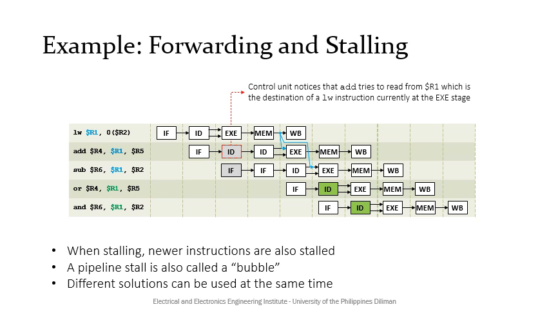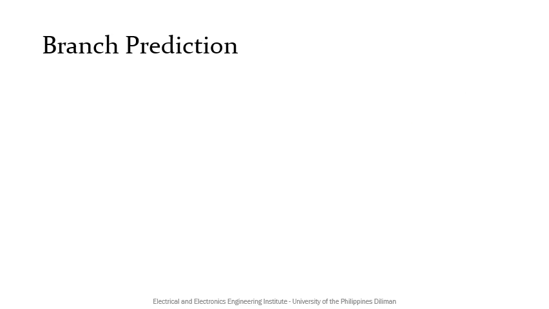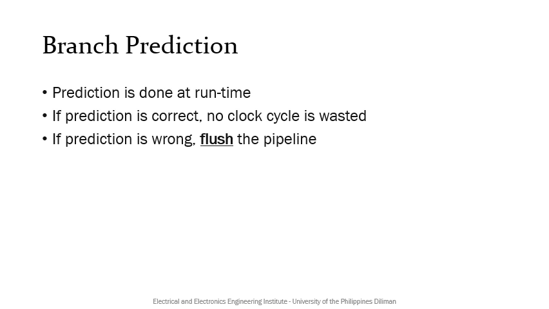In this example, we employed both forwarding and stalling, and thus we have demonstrated that we can use different solutions to hazards at the same time. Now, while forwarding handles most problems related to data hazards, forwarding still does not solve the problem of control or branch hazards. For branch hazards, we have branch prediction, which is a hardware-based solution that is done on the fly or at runtime. Every time the prediction is correct, no clock cycle is wasted.